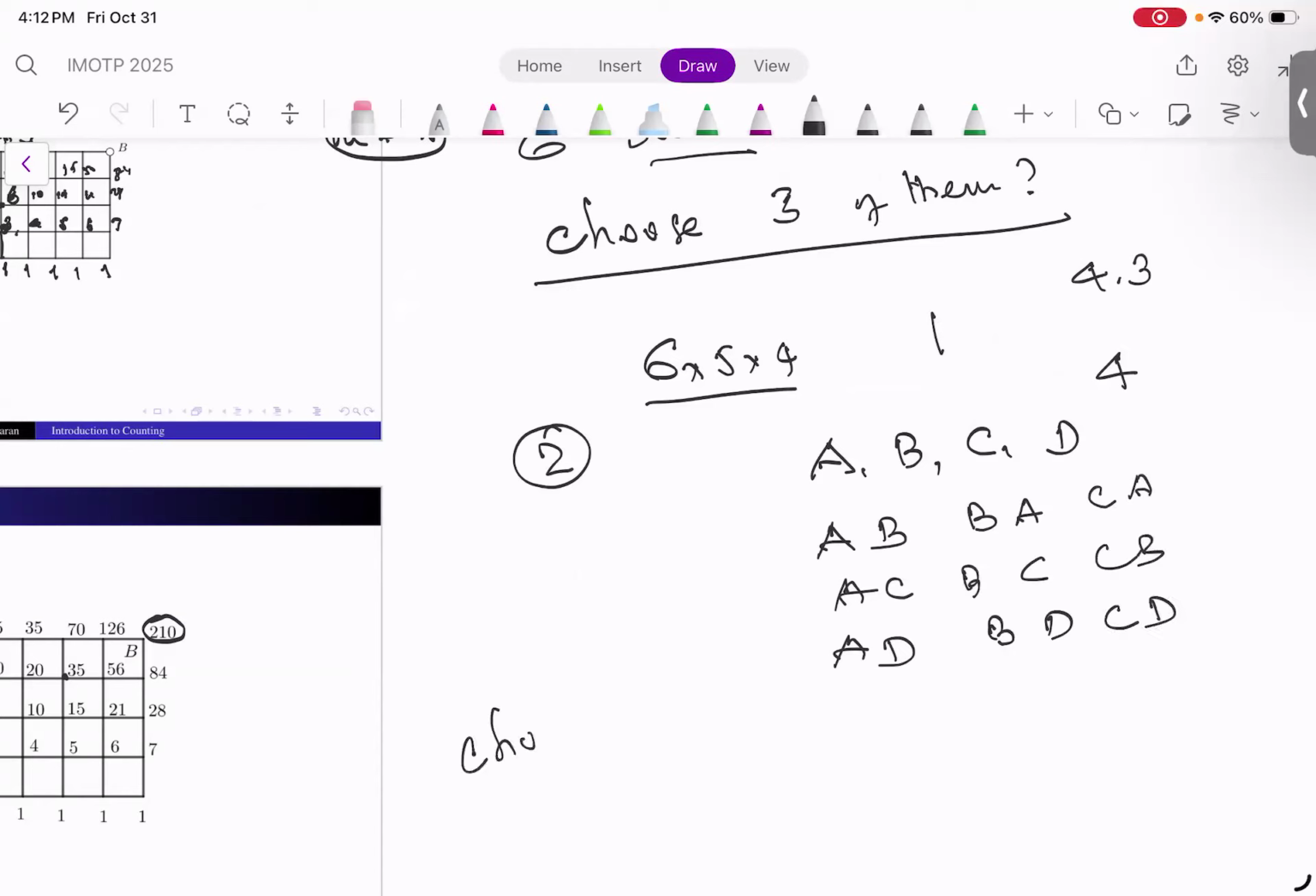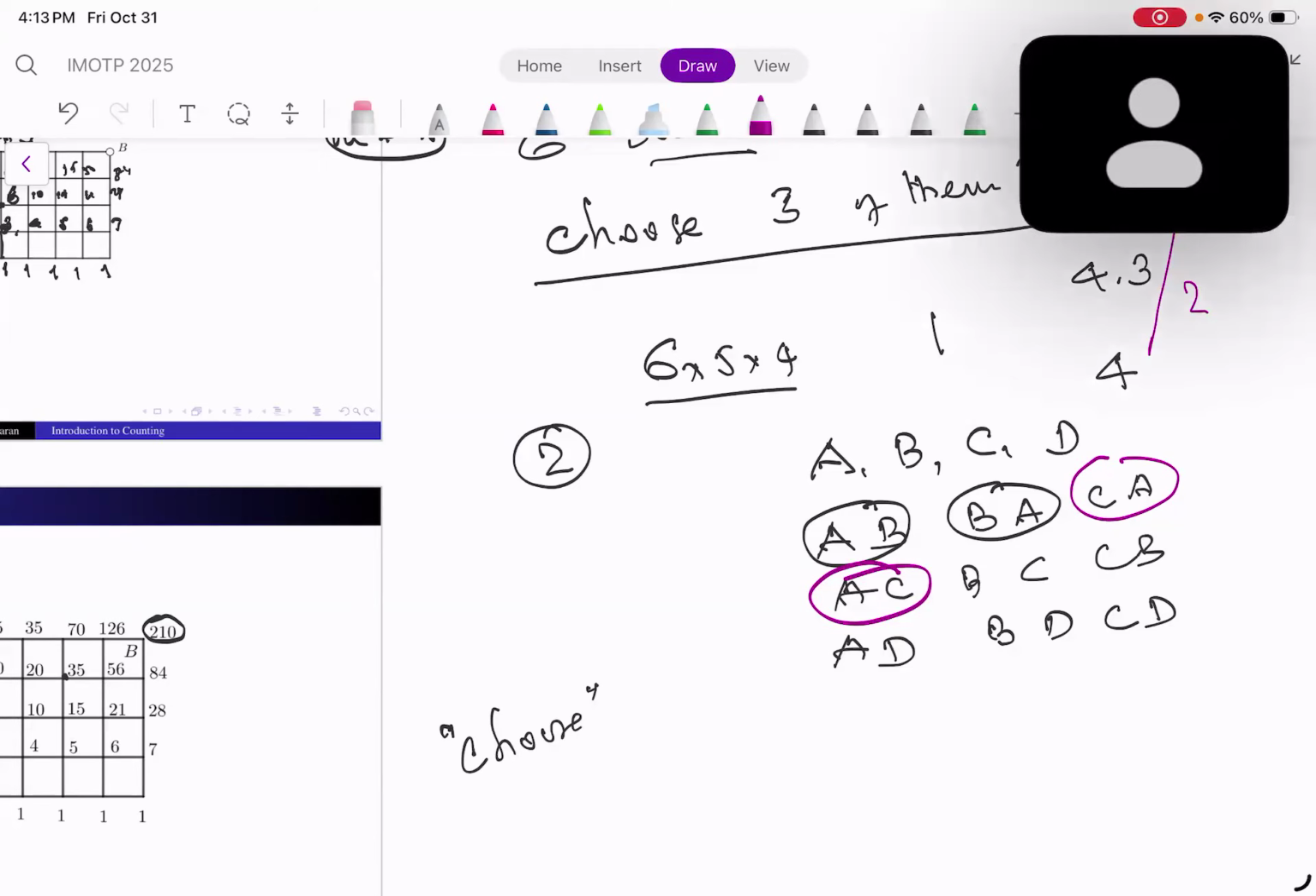When I say choose, order doesn't matter, right? Therefore, this one and this one are the same. As a team, they are the same, either A, B or B, A. And this one and this one are the same. So how many such choices will be there? How many things will be the same? Here, everything will occur twice, right? So that means it's not 4 into 3, it is 4 into 3 by 2. Oh yes, sir.